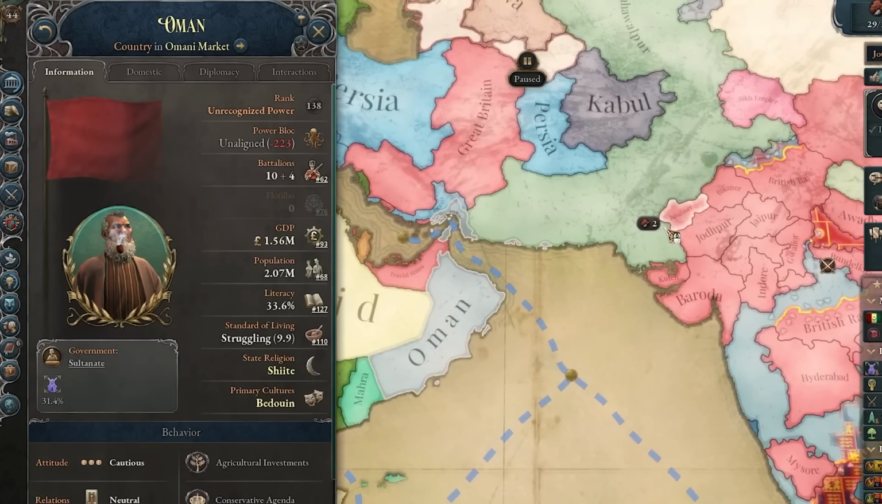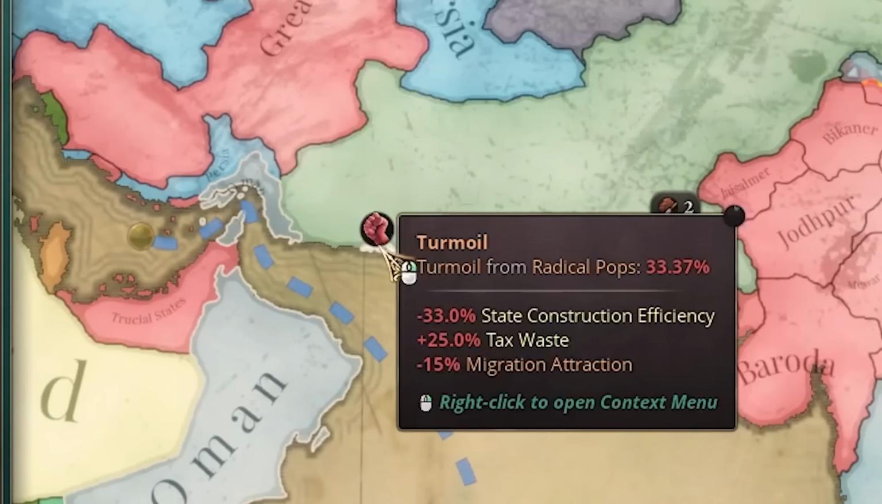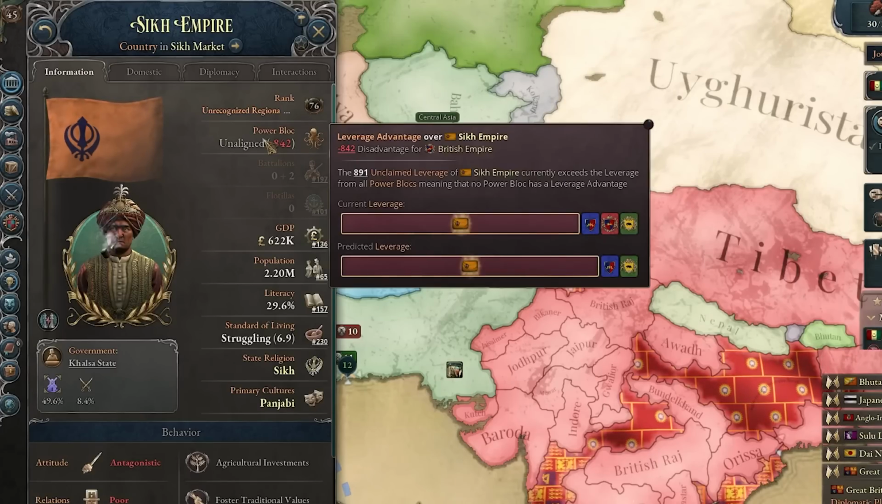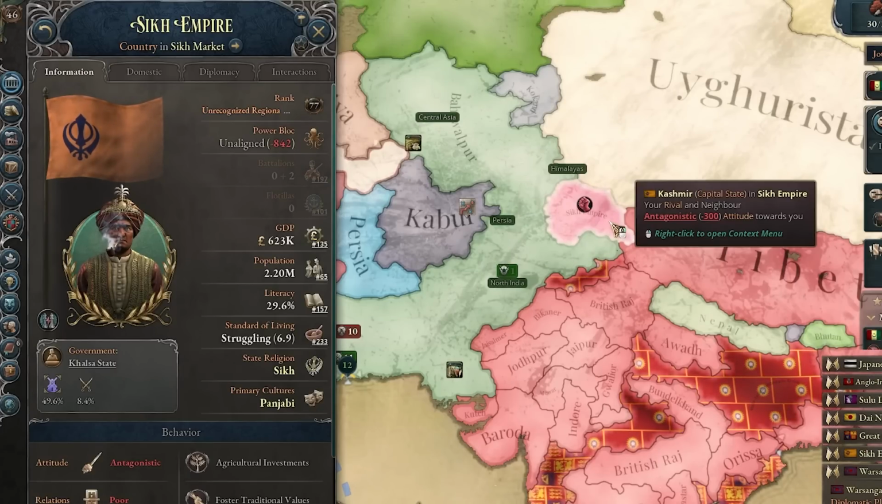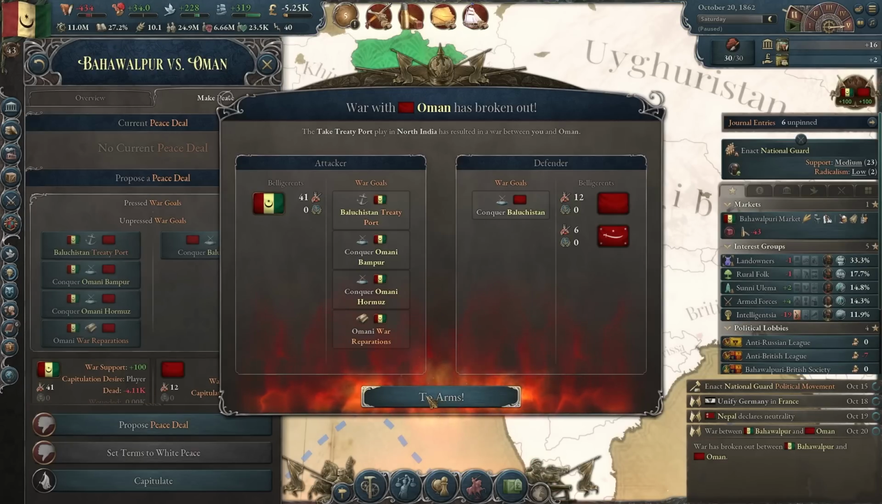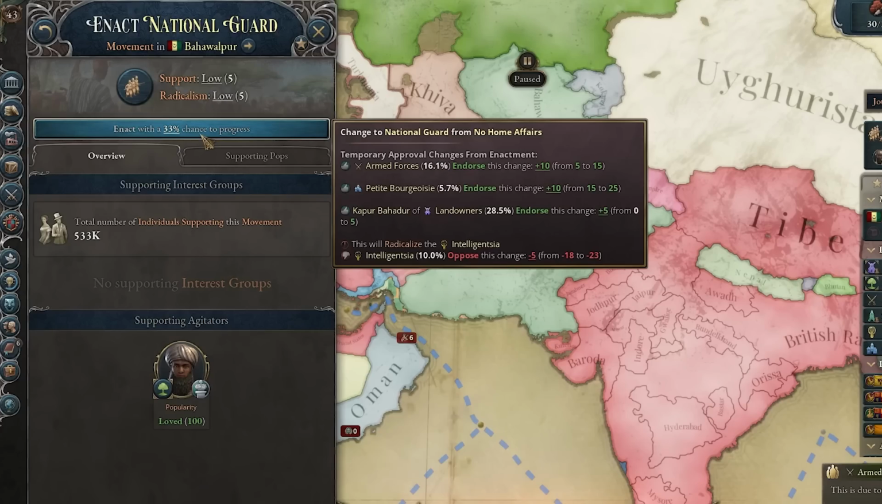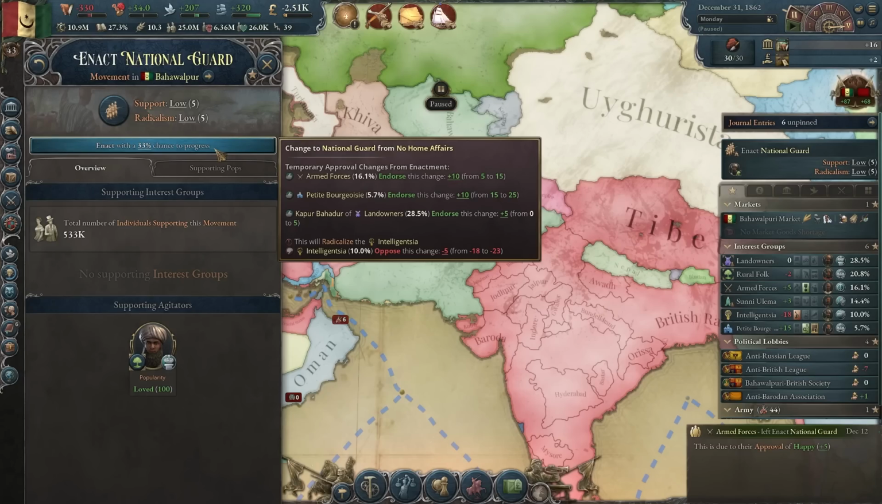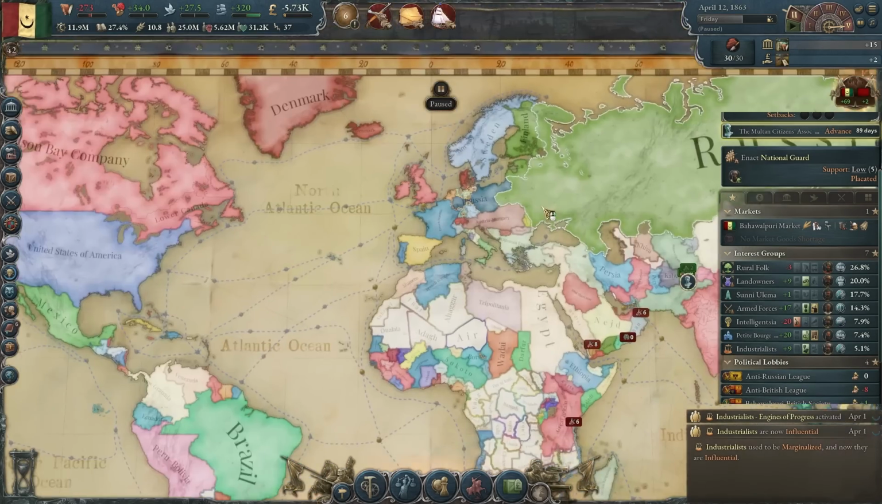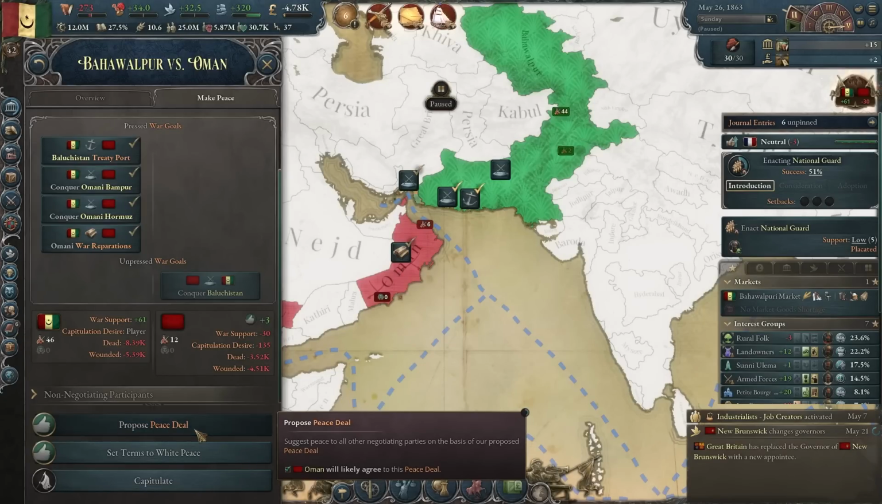Now I would like to do something about Oman. They are having a bit too many treaty ports in my land. It's time to get rid of some of them. And the huge military power of the Sikh Empire doesn't even have any units at this point. And censorship is enacted. And the Omani actually want to go to war. Wrong choice. Now a lot of people want to get a national guard. Okay, I'll do it. Okay, and now Prussia is trying to unify Germany. That is pretty interesting. And Oman lost this war.